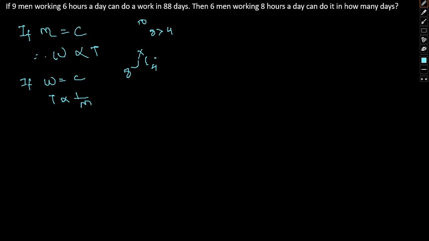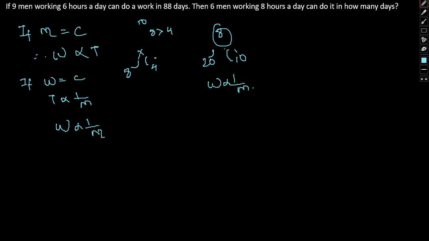So now if we try to incorporate both these equations in our question itself, we can draw out a relation. One more thing that we can draw from here is that work can also be written as inversely proportional to men. Suppose we have a fixed working of 8 hours, so work done by 20 men will be more as compared to work done by 10 men in 8 hours. So we can establish this relationship as well.